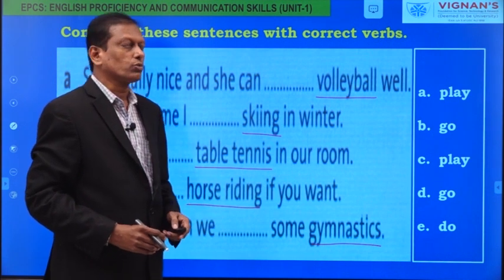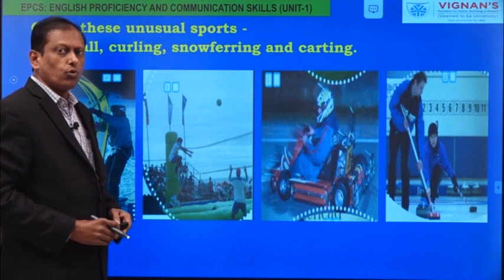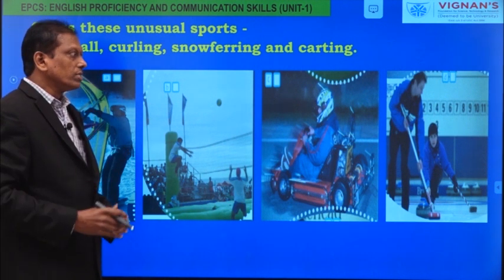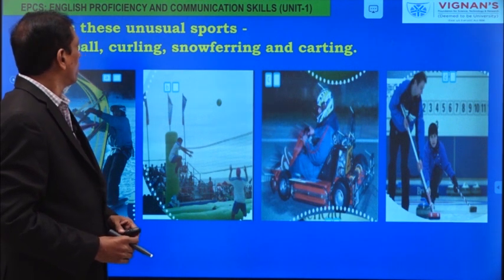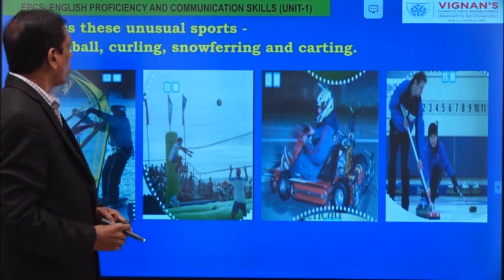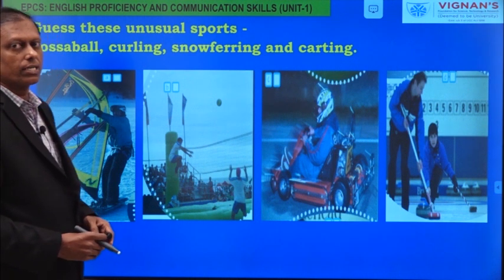Now, let's move on to the next part. Here you can see some certain sport that the people are engaged in. The names of those 4 are baseball, curling, snowfaring and karting.